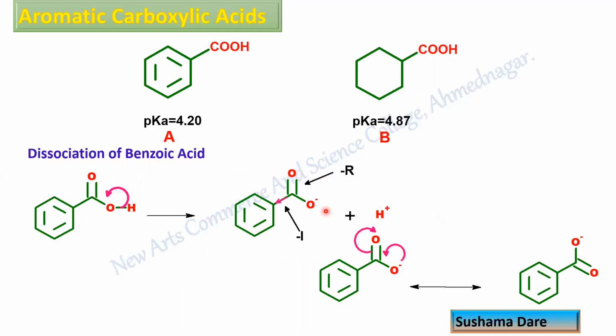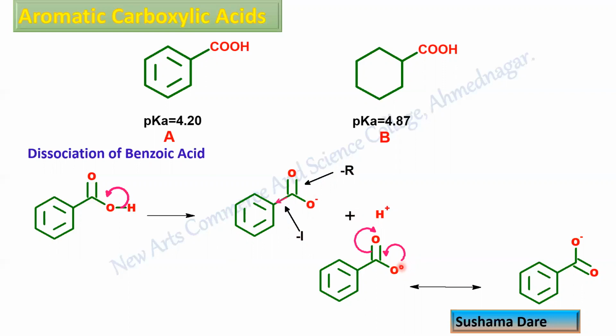Which factors are responsible for the stability of the conjugate base, that is the benzoate? Here, this carbonyl group shows electron withdrawing resonance effect, while this aromatic ring shows electron withdrawing inductive effect. So how can we show the resonance effect?